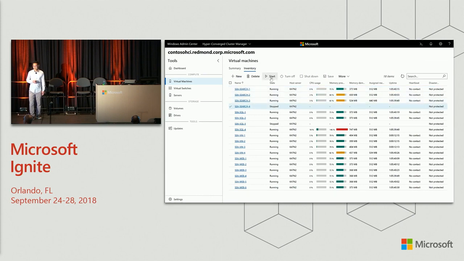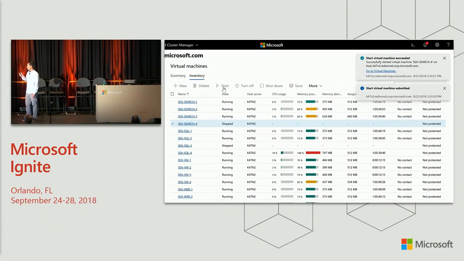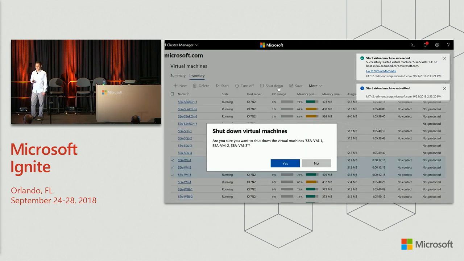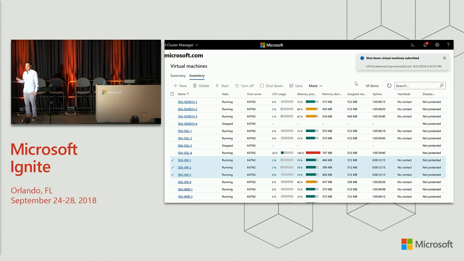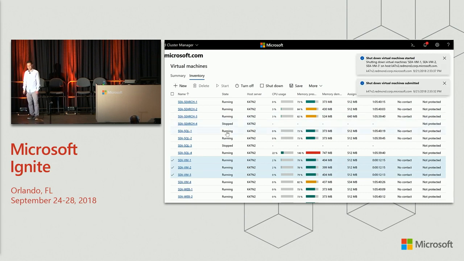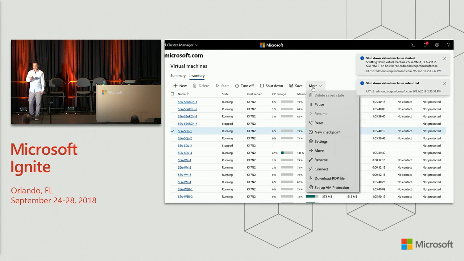And of course, you can click on a VM, start the VM, and you get nice notifications on top right. You can also choose multiple VMs and do bulk operations such as shutdown. And again, you'll get notifications on top right. And Windows Admin Center tracks these long-running jobs so you can move on and do other tasks in the meantime. We also have commands like save, pause, resume, reset, new checkpoint,